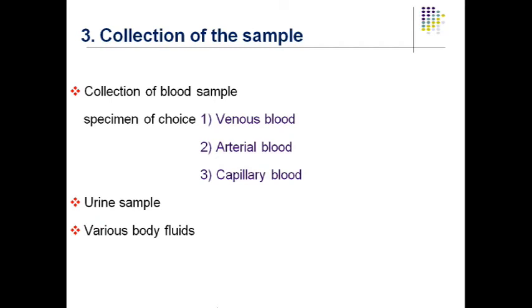Now one question I'll ask you. In amino acid metabolism, urine test plays an important role in the diagnosis of which amino acid metabolism disorder? Yes, can anyone please tell me? Or you can directly tell me the disease name in which urine plays an important role. You have studied amino acid metabolism, you have studied the aminoacidurias or the disorders related to amino acid metabolism. Can you tell me, urine sample is required in the diagnosis of which disorders? You can list out 1, 2, 3, 4, 5, 6. You can tell me.